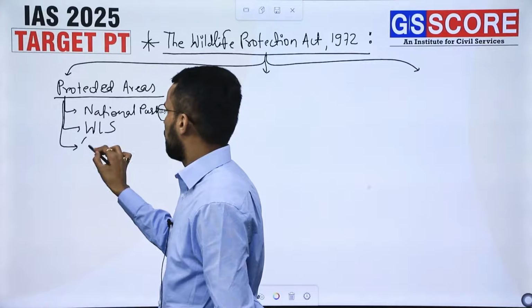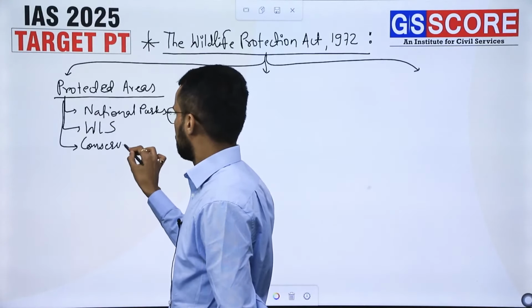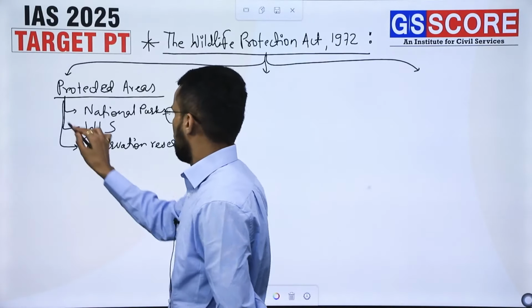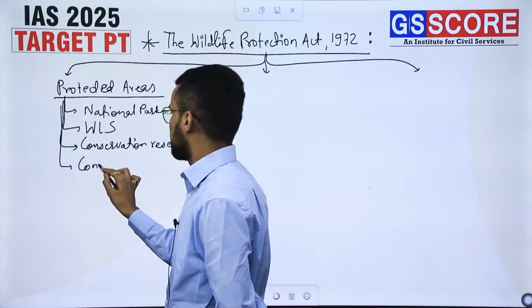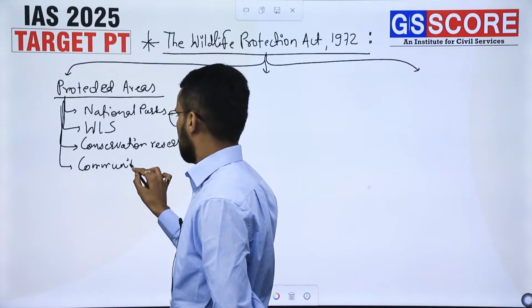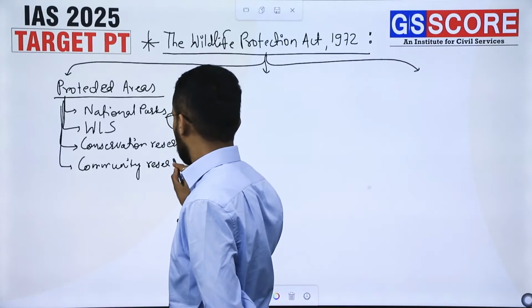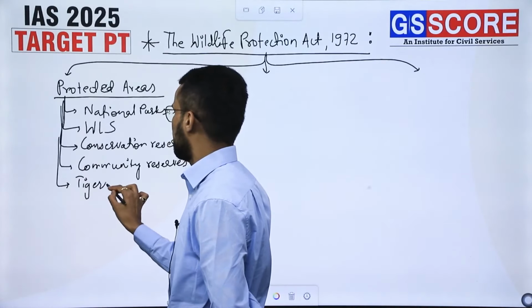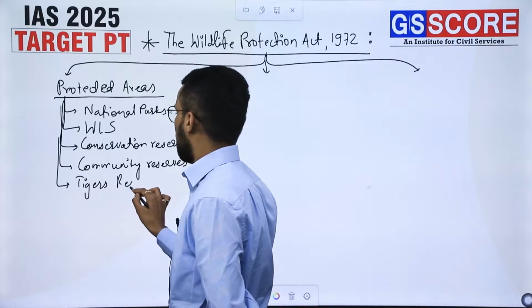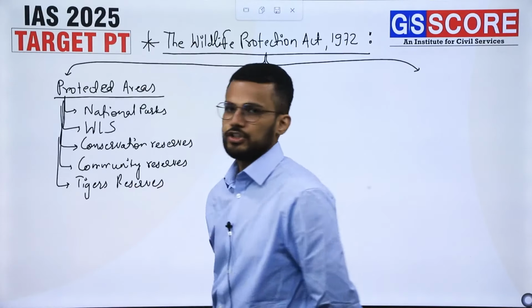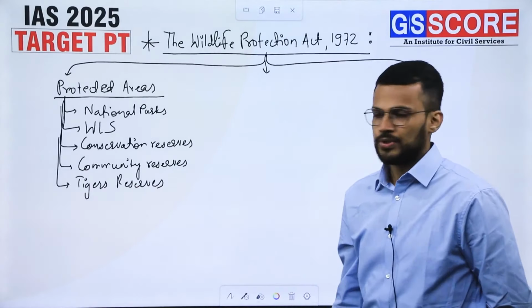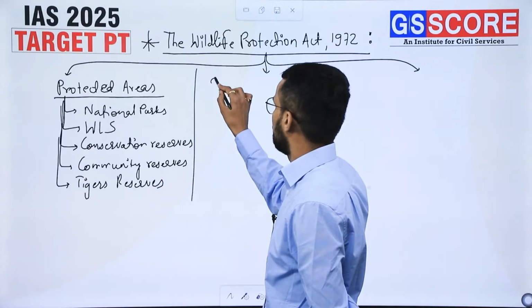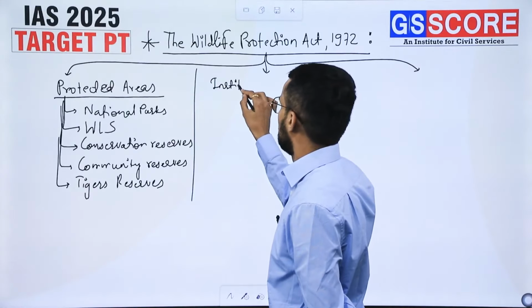Then we have conservation reserves, then we have community reserves, and even tiger reserves. So these are some of the important protected areas that are created under the Wildlife Protection Act 1972, right?